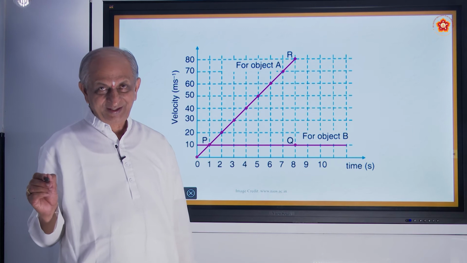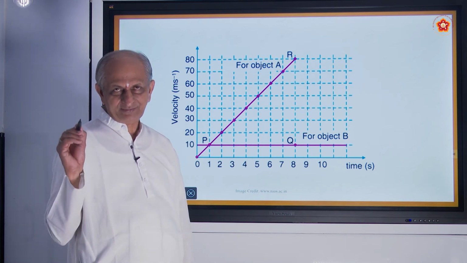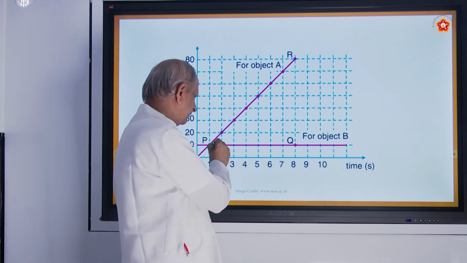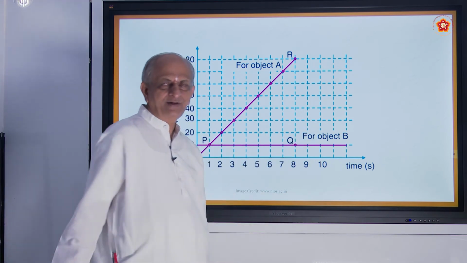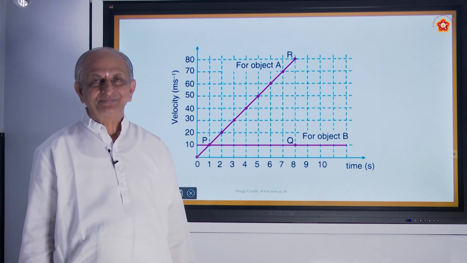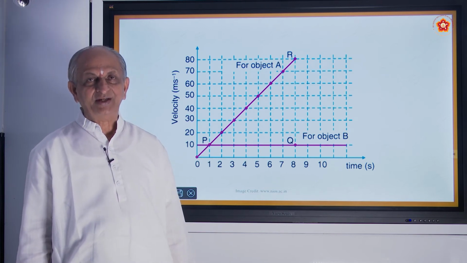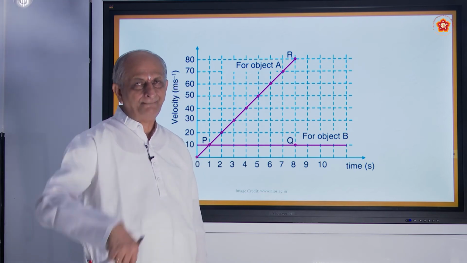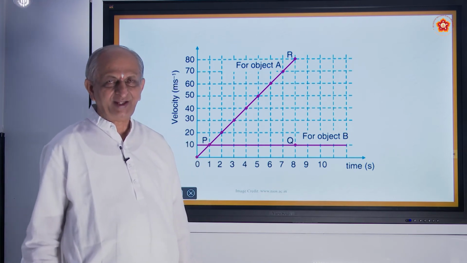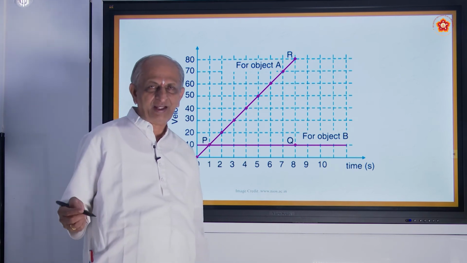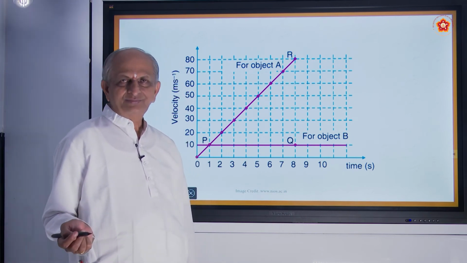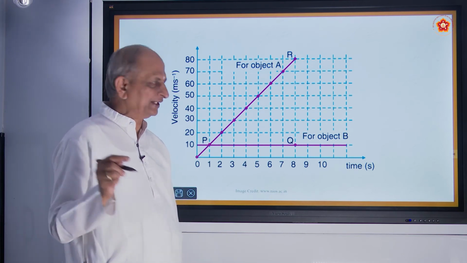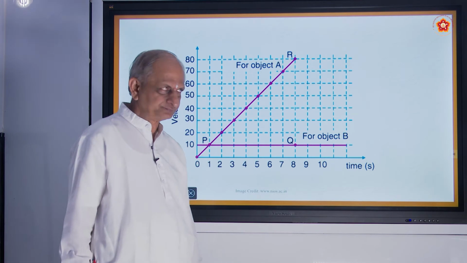A line which is equidistant at all places from a given line. So the distance is the same. Where can you see it? I think all of you have seen the train track. The distance between the two railings will be the same. Suppose it is a meter gauge, it will be 1 meter. Broad gauge, a little more. Is it not? So the distance is the same throughout. That is called parallel lines.